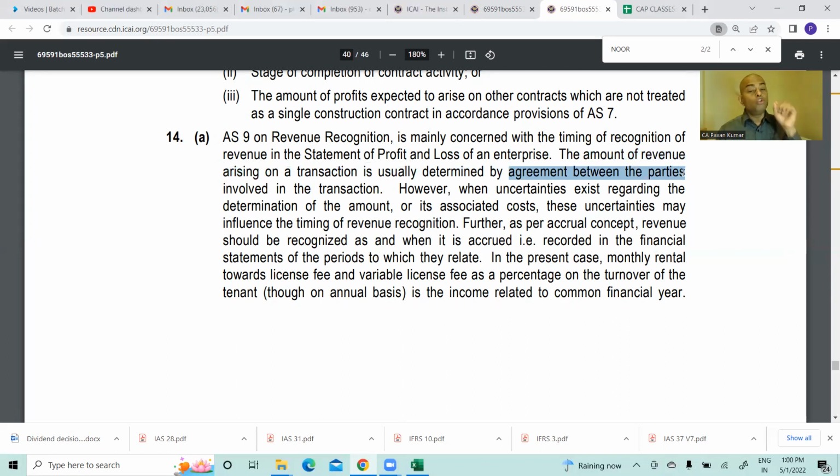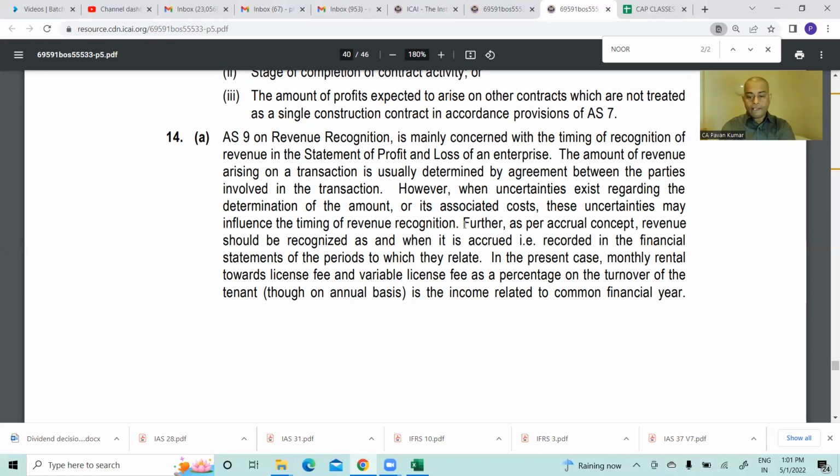agreement between the parties. If you know IFRS 15 and Ind AS 115, it is revenue from contracts with the customers. In that we discuss the terms and conditions. That is the revenue measurement standard also. So, you know, this is like in street cricket, you are applying international rules. So this amount of revenue to be recognized, associated costs. So I'm feeling sorry for CA inter students, but still what to do? Continue more.